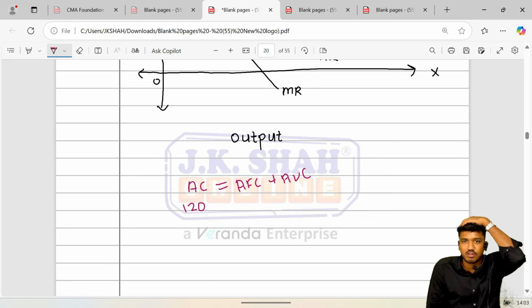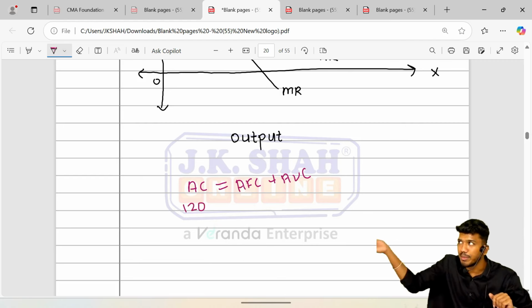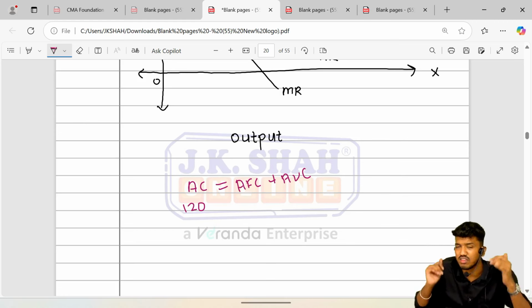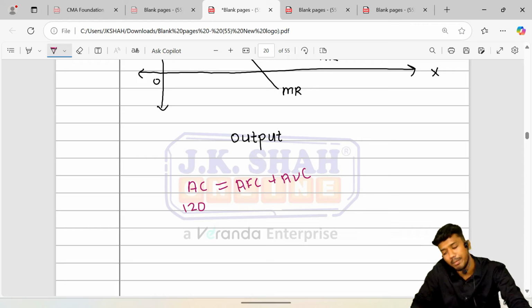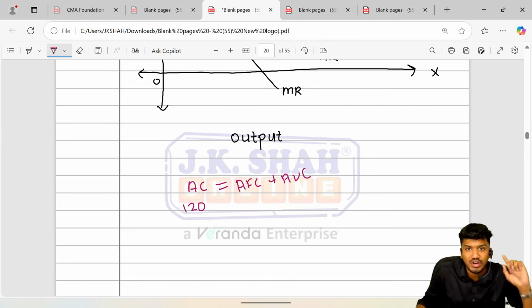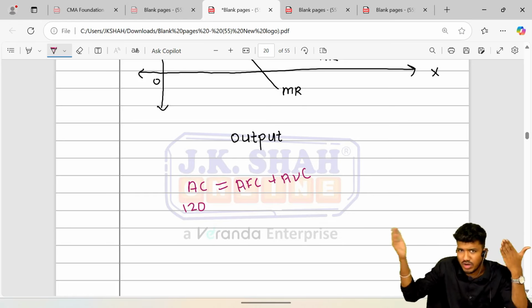Average cost was 120 and I sold the product for rupees 100. If I made it for 120 and I sold for 100, it is a loss. Yes, there is a loss in the business, it should not have happened. But are we required to shut down the business? Wait a minute. Don't shut down instantly. Make sure, is that acceptable or is it not acceptable? If it is not acceptable, then shut down the business. Sir, what is acceptable? What is not acceptable?